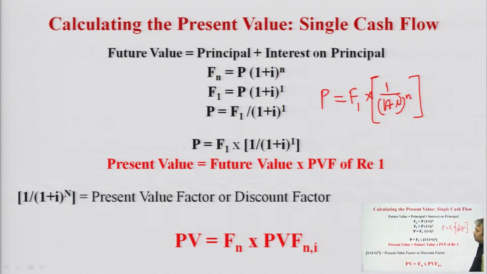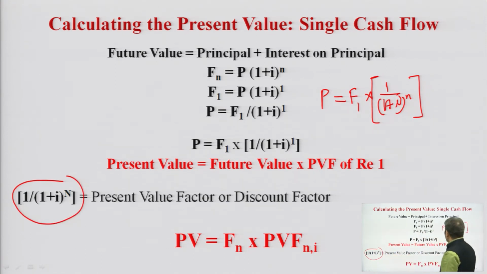This one, it is here, and this formula is here.